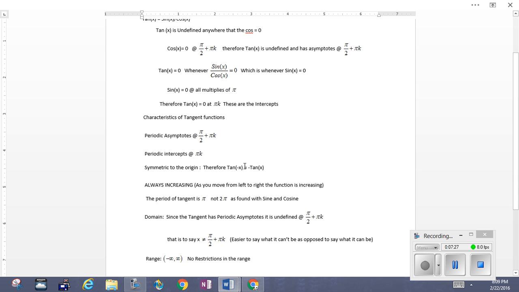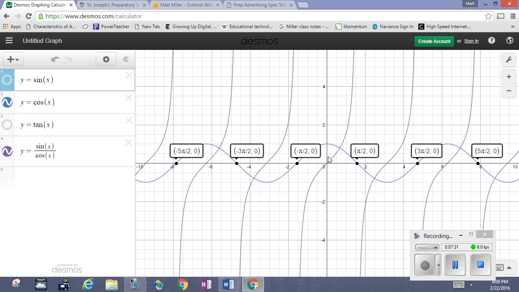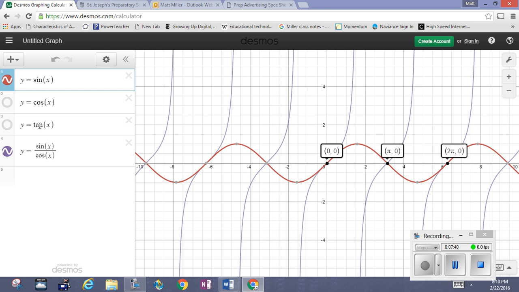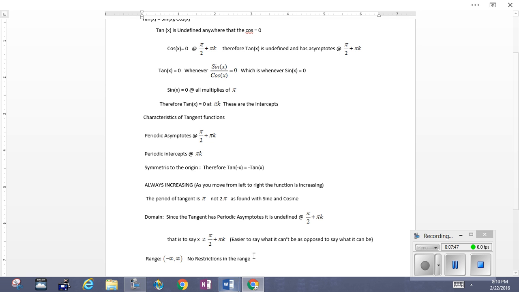What else do we note? We note that the tangent has some degree of symmetry. It has the same symmetry as the sine function does. That is, it's symmetric about the origin. And this is our statement of symmetry here, that the tangent of the negative angle is the negative tangent of the angle.